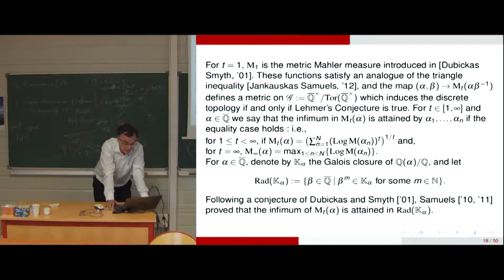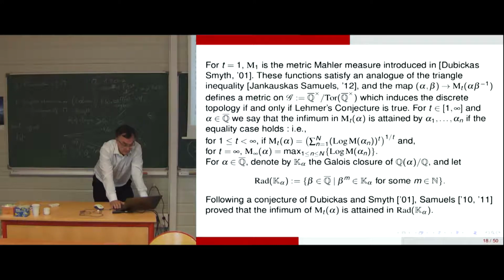That is to say, we have the two inequalities when t is between 1 and infinity. So we have this expression, Mt of alpha equal to the power 1 over t, the sum over n of the logarithm of the factors in a certain decomposition. And for t infinity, we have the maximum.